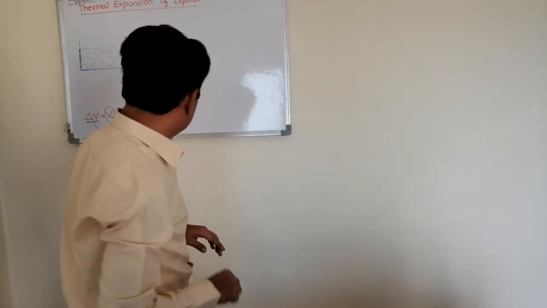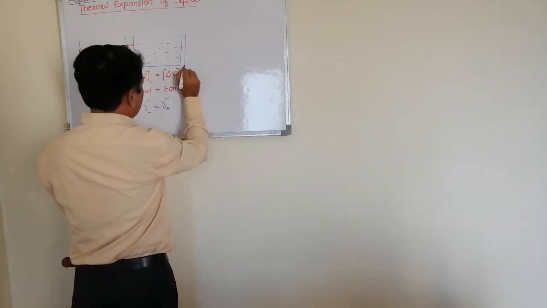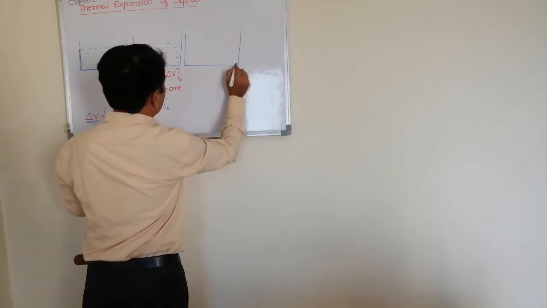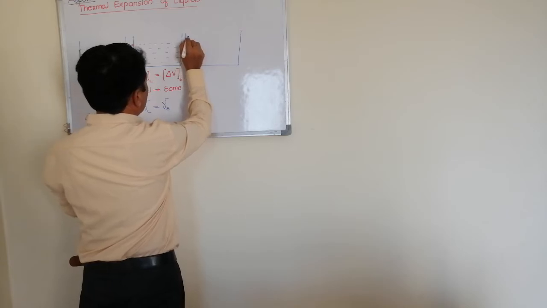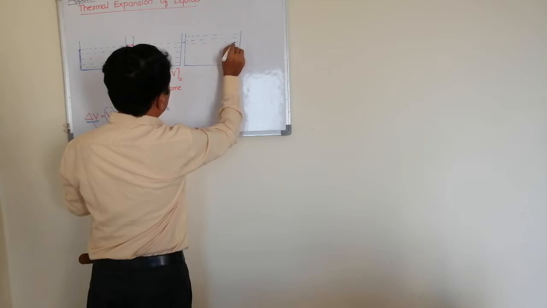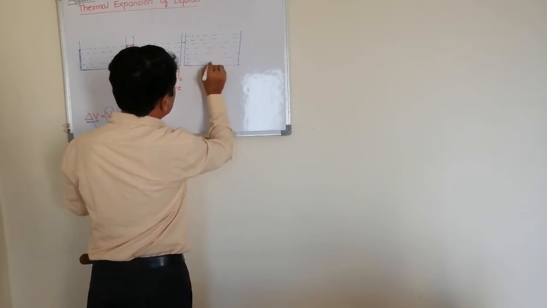Now in the next case, say whenever we heat, see, earlier the level was this. Suppose the level of liquid is more than the initial level, meaning the level of liquid is increased.